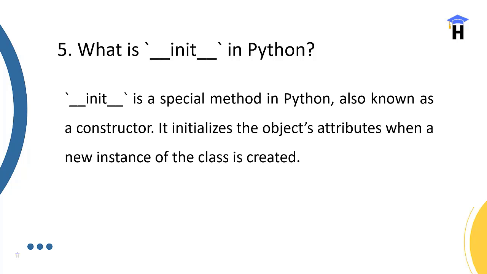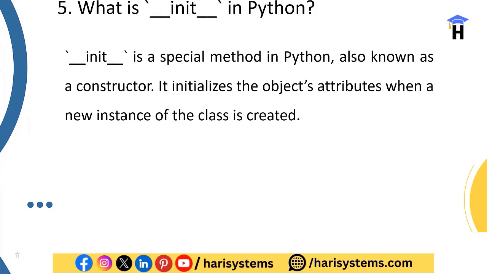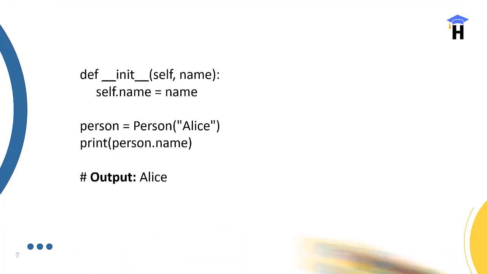This init method automatically initializes and is executed, and it initializes the object's attributes when a new instance of the class is created, meaning a new object is created by calling that particular class. Now this is the declaration of the init method, and calling the person class by passing the name value as Alice. When you call person dot name, you will see the output like this.